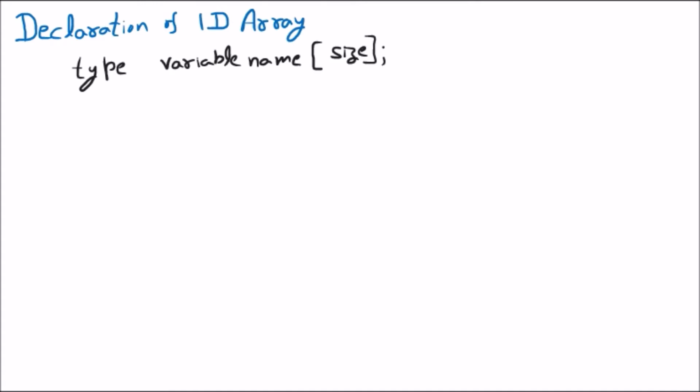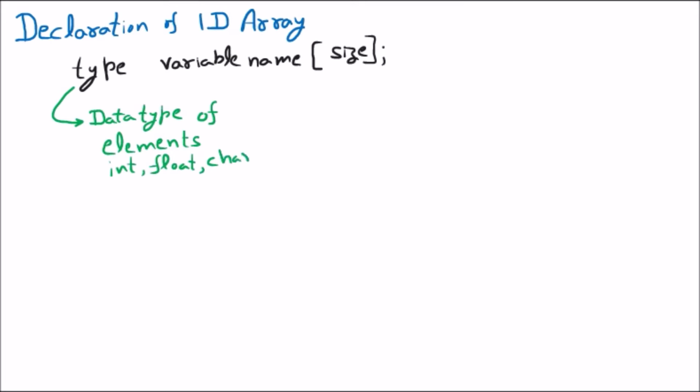Now if I take all the elements one by one, so type is the data type. Data type means which type of data elements we are going to carry inside that. So that is the data type of elements, and that data type can be int, float, char, anything, or it can be a derived data type as per your own choice. So I'm giving a standard example of int. So let us suppose that the type I have taken is int.